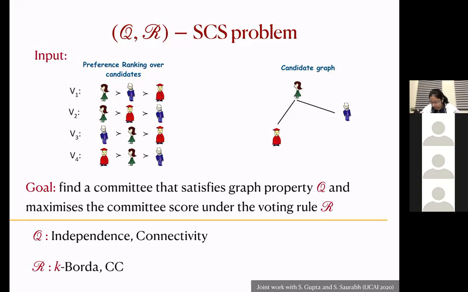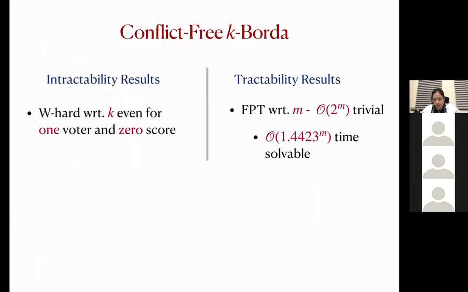This was joint work with Sushmita Gupta and Saket Saurabh, which appeared in IJCAI 2020. For conflict-free k-Borda, we have W-hardness with respect to the committee size, even for one voter and zero score. This is natural to believe, because the independent set problem is W-hard with respect to the committee size.